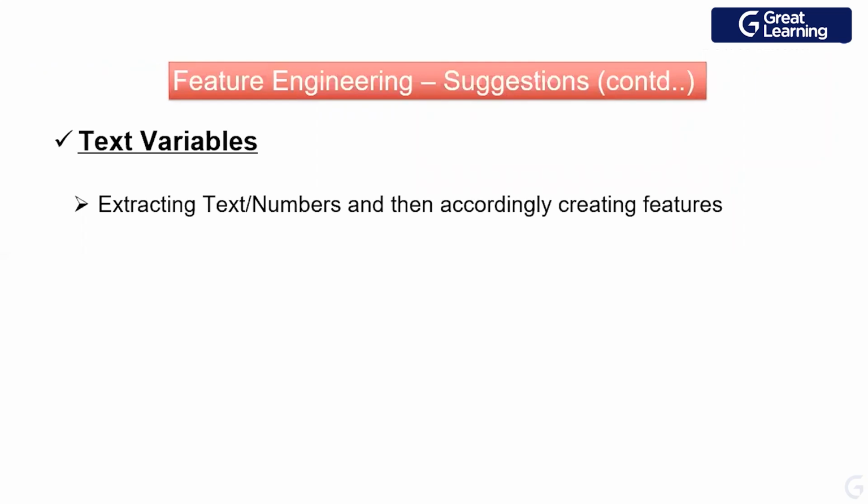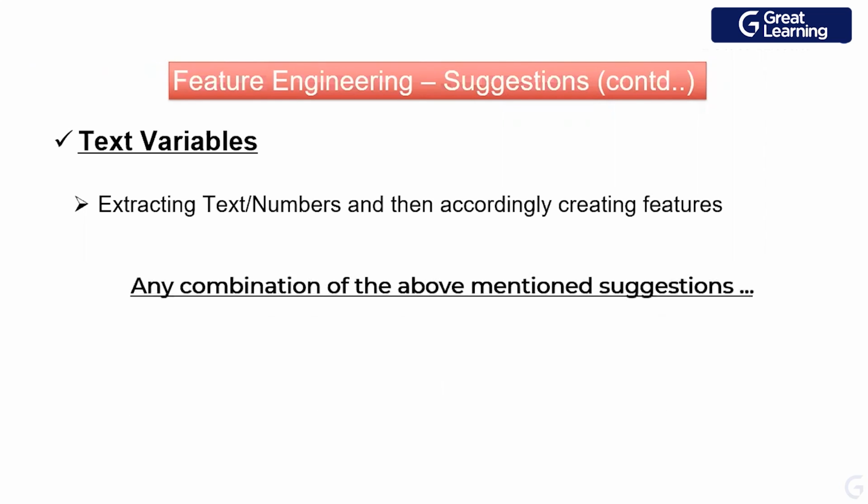For a text variable, we try to convert the text, which is unstructured data, into structured data. And we try to see if there are some kind of numbers there, or if there are two strings which are together, can I just separate them? So those are the kind of options which we use.